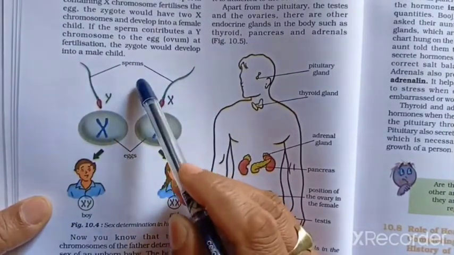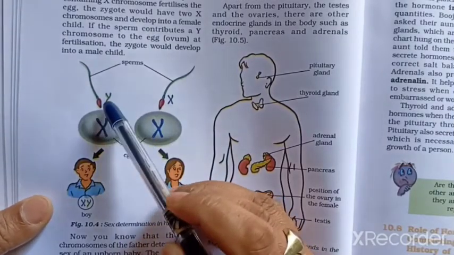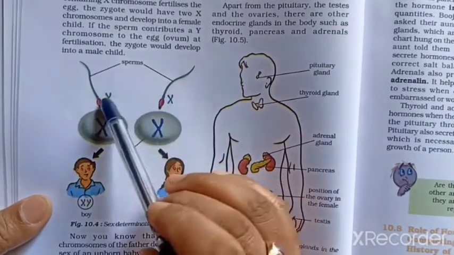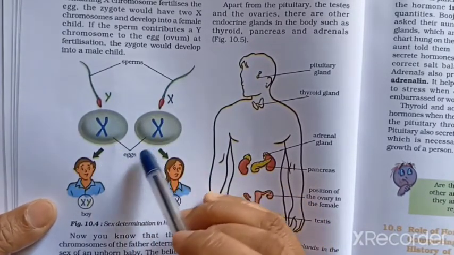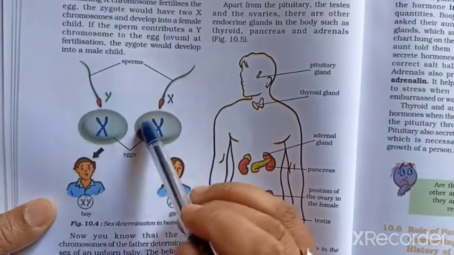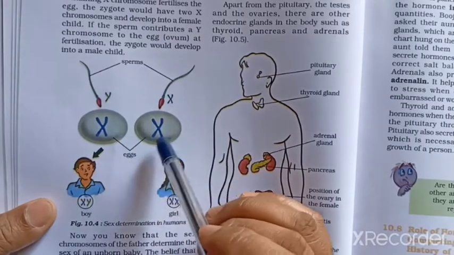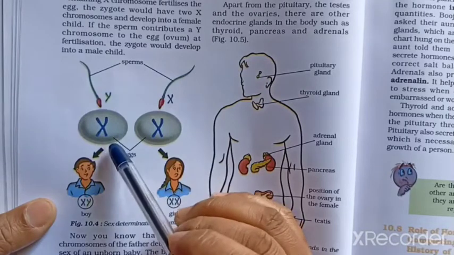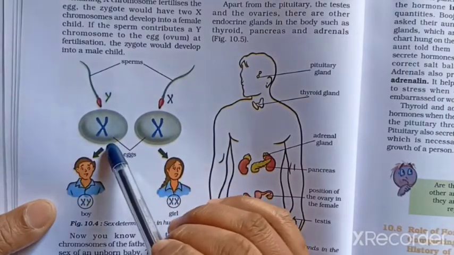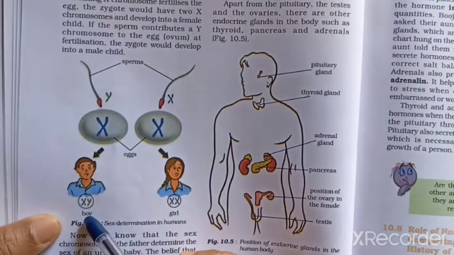So here, in the sperms, X and Y chromosomes are there. The egg cells produced by the mother all carry an X chromosome. So the sperm carrying Y chromosome fertilizes the egg, then it will produce a baby boy.